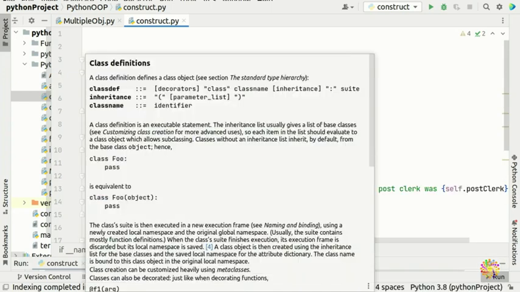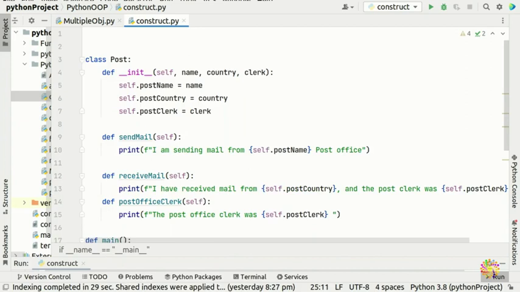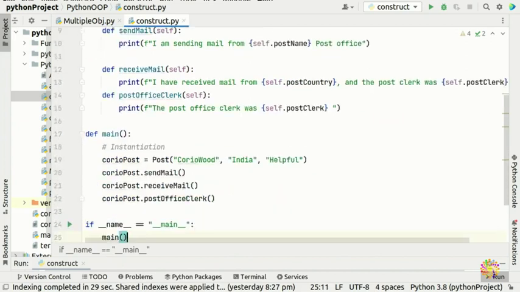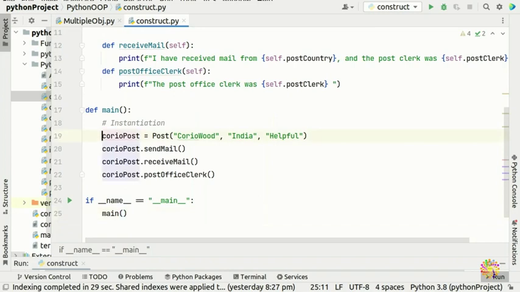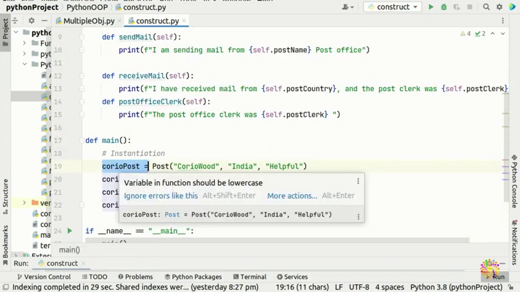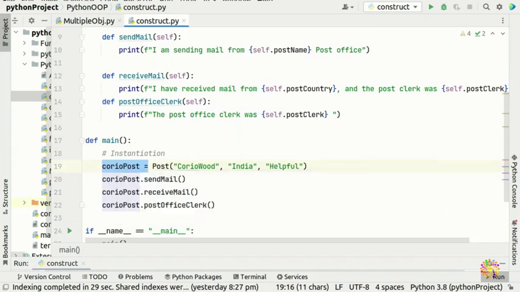Alright, so in the previous video we have discussed constructors and we have created our objects. Objects are instances of the classes. The process of creating an instance from the class is called instantiation. So now we have created objects, and our objects here can access all our methods through the dot operator.